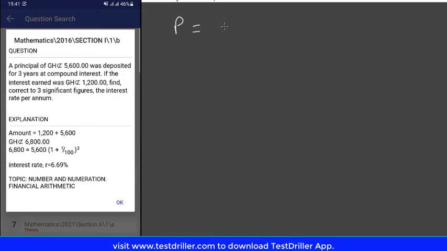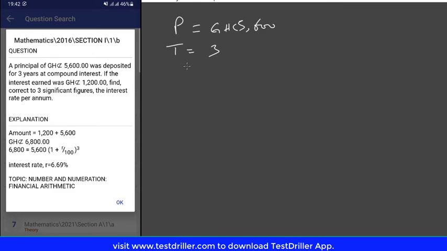A principal of 5,600 Ghana cedis was deposited for 3 years. So we know the time is 3 at compound interest. Take note of that, compound interest.